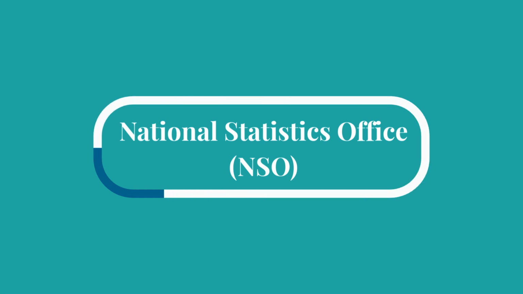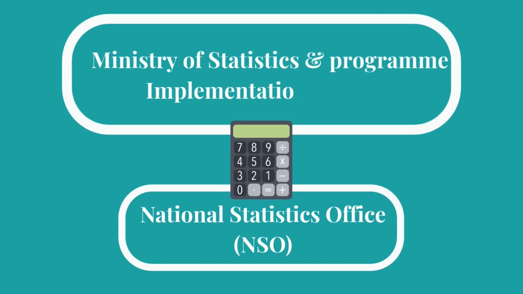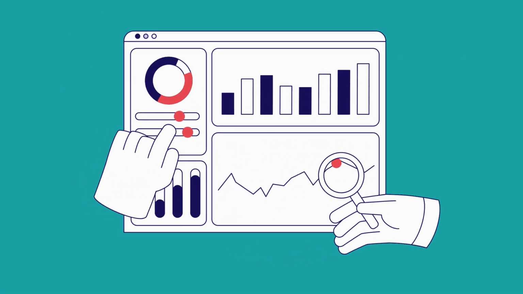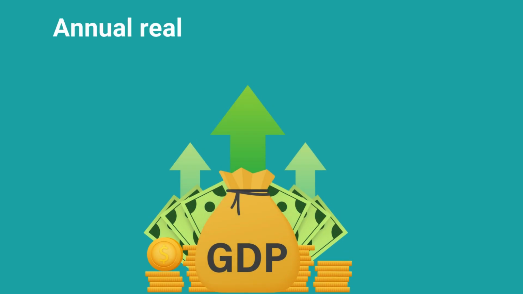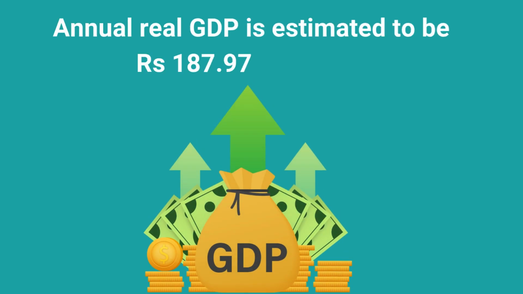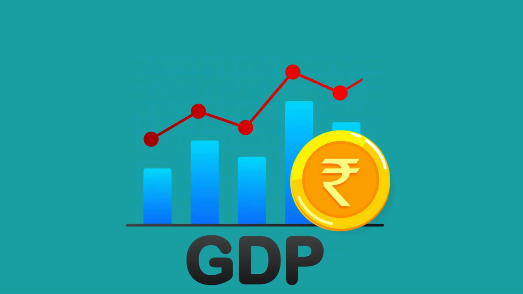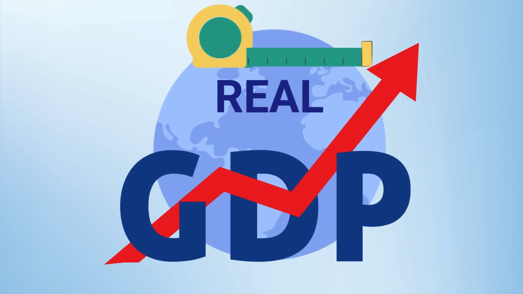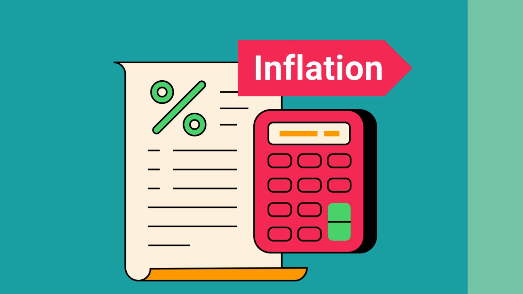The National Statistics Office (NSO), part of the Ministry of Statistics and Program Implementation (MOSPI), is responsible for calculating GDP. As per the reports published by the MOSPI on 30 May 2025, India's annual real GDP is estimated to be Rs 187.97 lakh crore for the financial year 24-25, which represents a growth rate of 6.5% compared to the previous year. Real GDP is a more accurate measure of economic growth because it accounts for inflation, while nominal GDP does not.